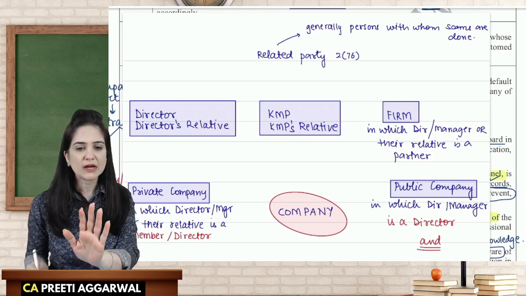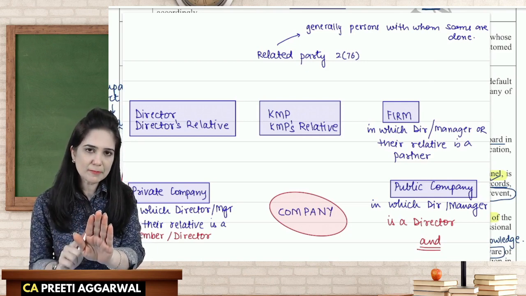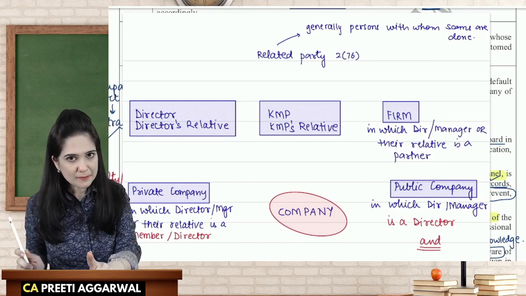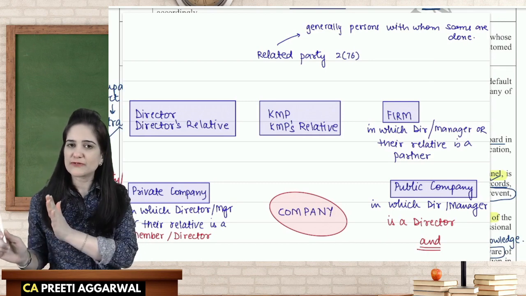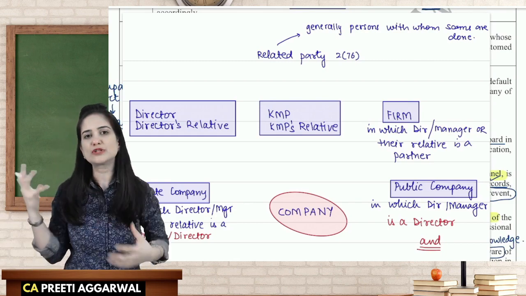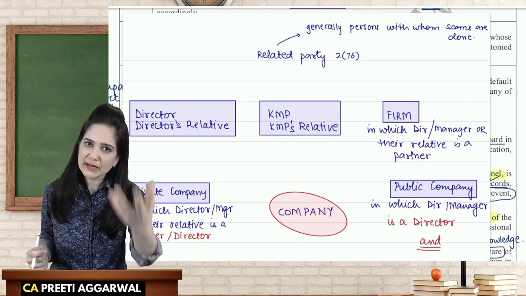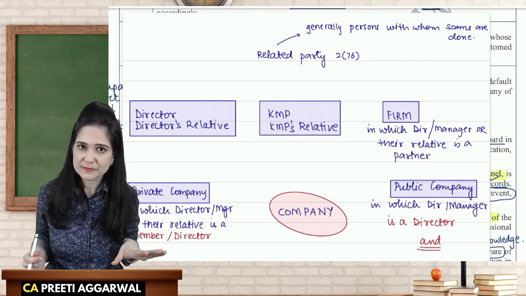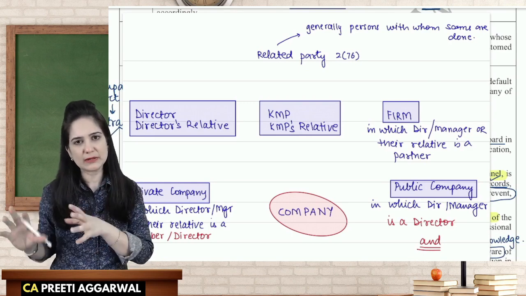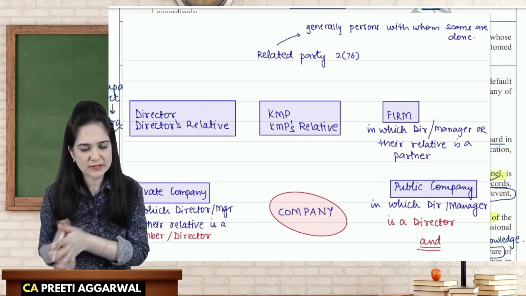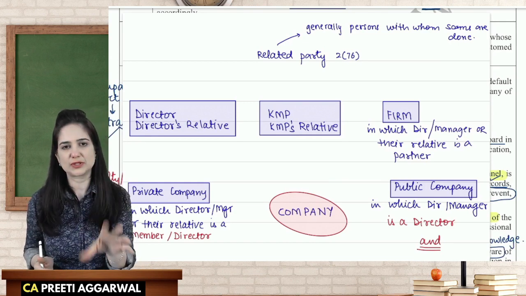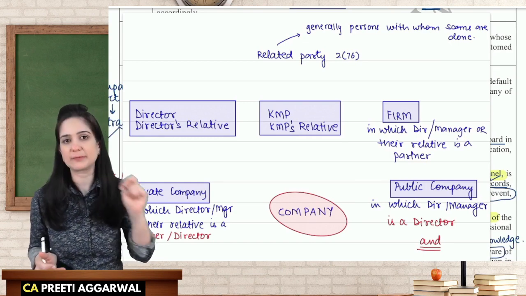Arm's length means, are you selling the goods at the same price that you're selling it in the market to these related parties? Is the price the same? If I'm selling it to outsiders for 100 rupees, are you selling it for 100 only to this related party? If you're buying the goods from the market at 85, are you buying it from them at 85 or less? So we will try to know whether their transactions are similar to the transactions that we enter with outsiders. So we are constantly trying to analyze the transactions entered by the company with these related parties.